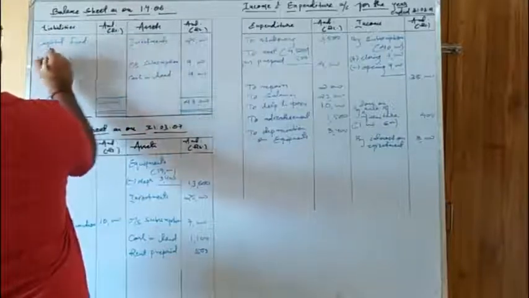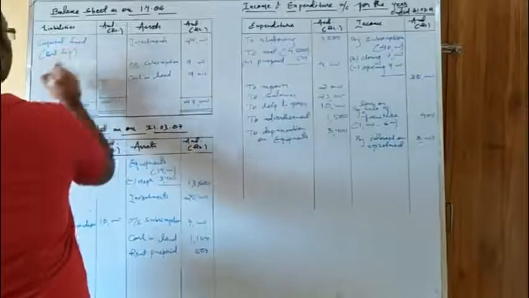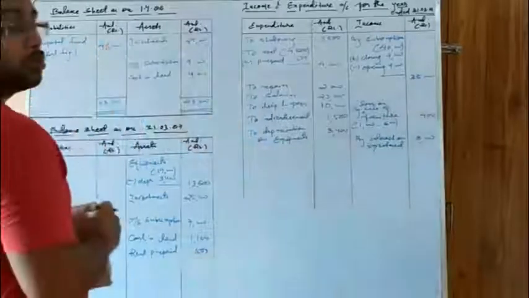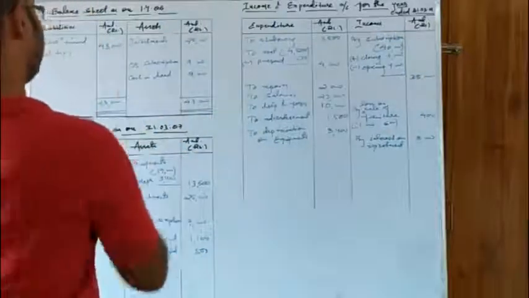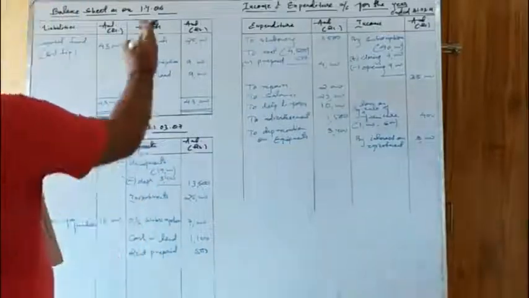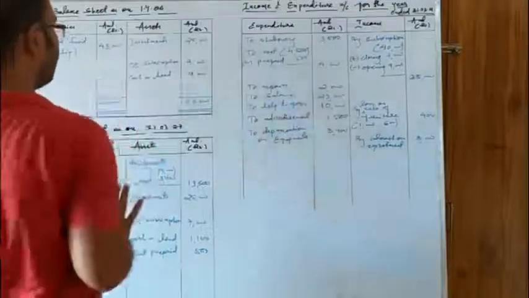We will write it here as balance sheet figure 43,000. Unfortunately, in this question, the value of capital fund is not given, so we are taking this value as correct. Let us see whether we are getting the answer or not. So see, there are 3 assets and there is no liability. So the gross total of assets is the capital fund.